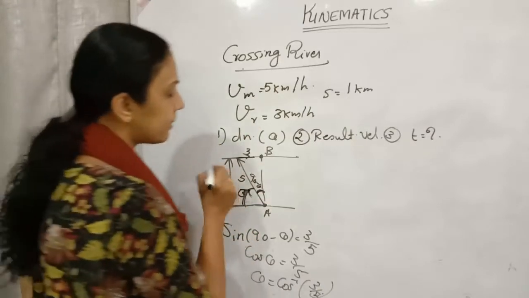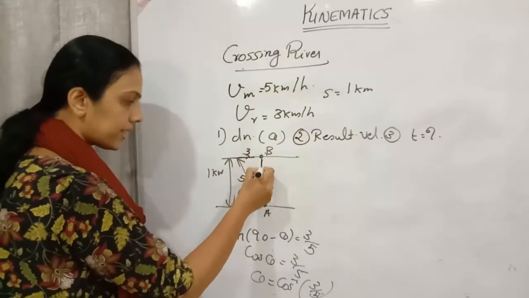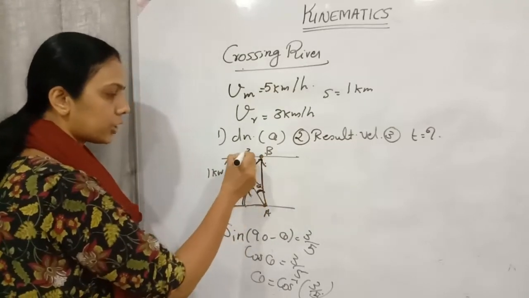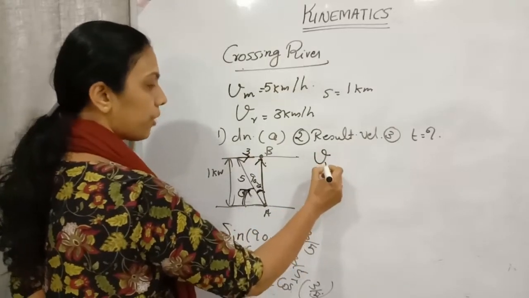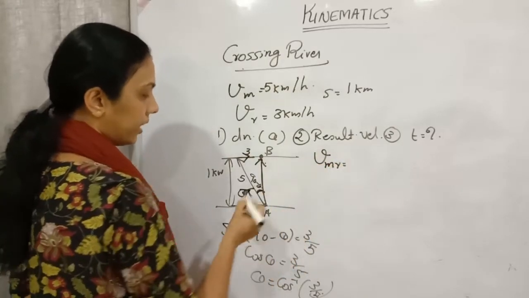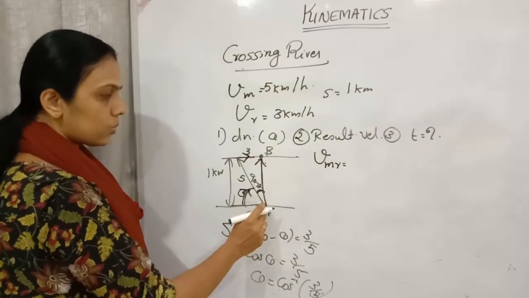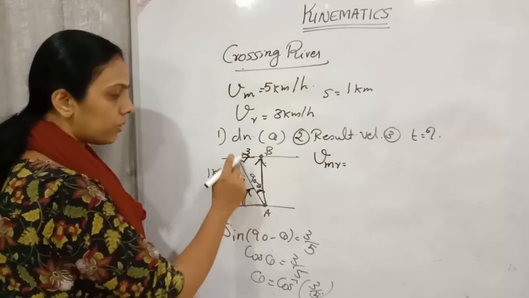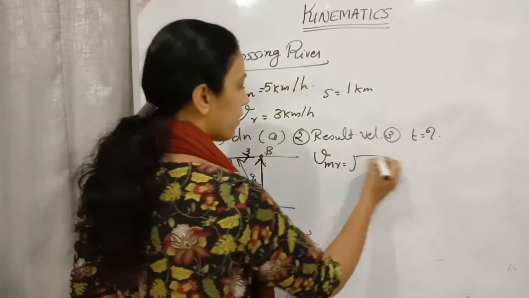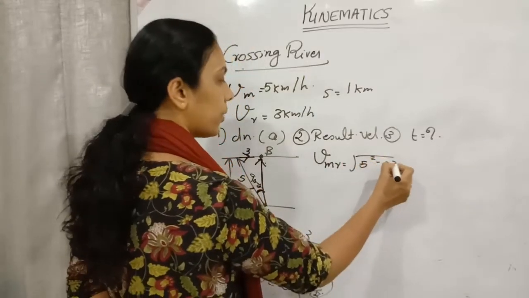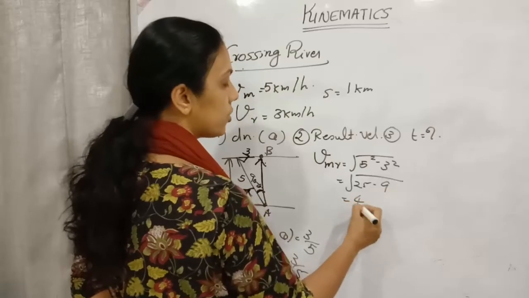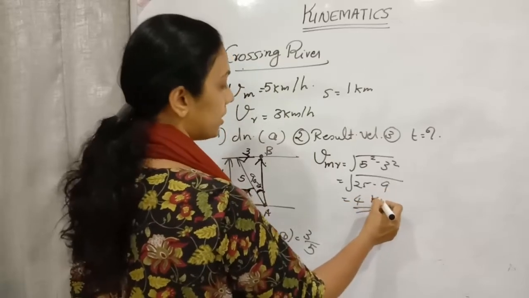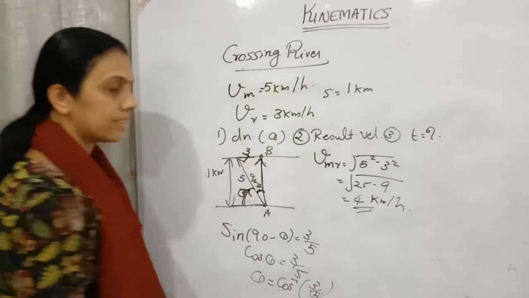Next is the resultant velocity. This is the direction of resultant velocity, right? How can we find it? This is the hypotenuse and this is the base. So root of 5 square minus 3 square, that is 25 minus 9, 16. So it is 4 kilometer per hour. That is the resultant velocity.